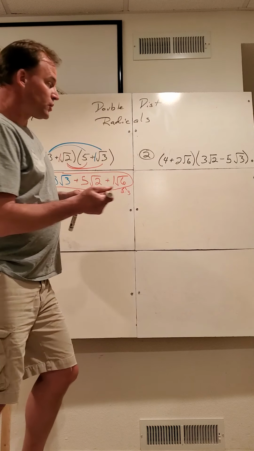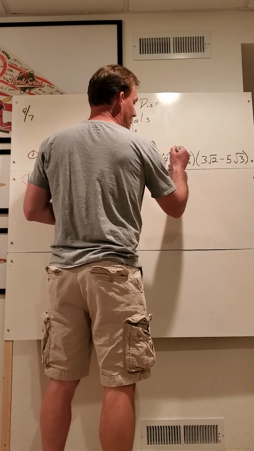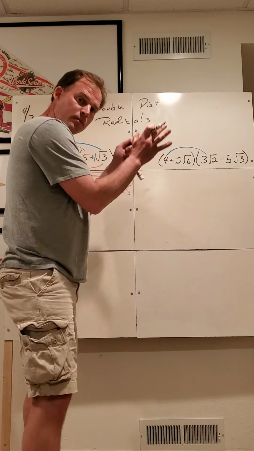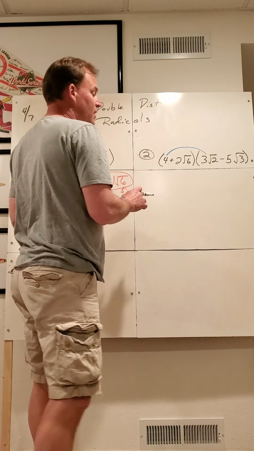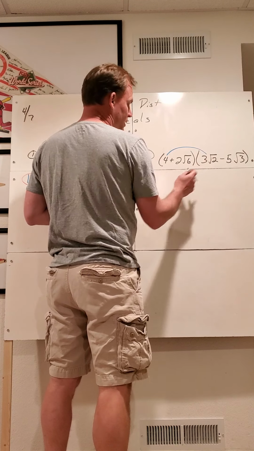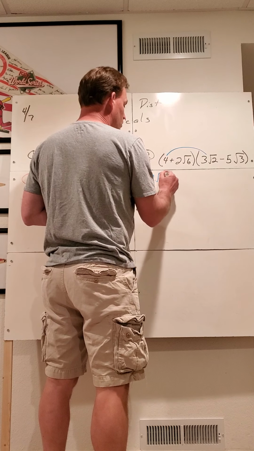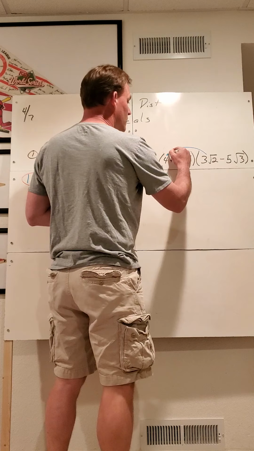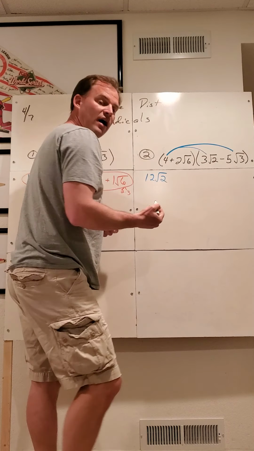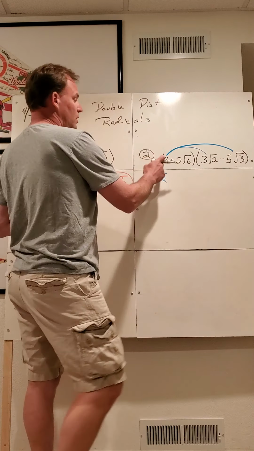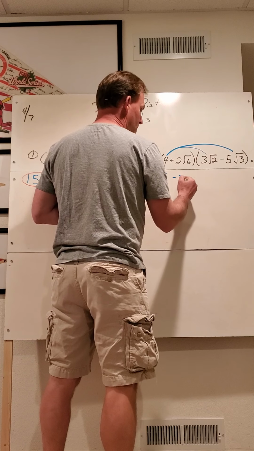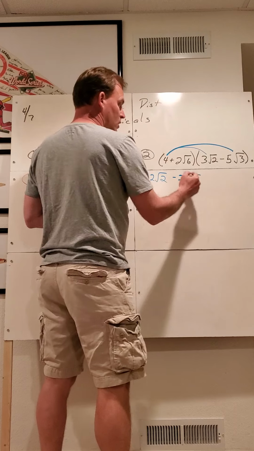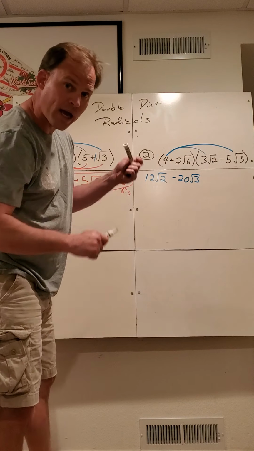Let's take a look at number 2. Again, double distribution. Whole numbers times whole numbers, radicals times radicals. Simplify if you can. 4 is the whole number, 3 is the whole number, gives me 12 root 2. Next step, 4 times 5 root 3. Whole number times whole number, 4 times 5. No square roots. Square root of 3 is all we have.